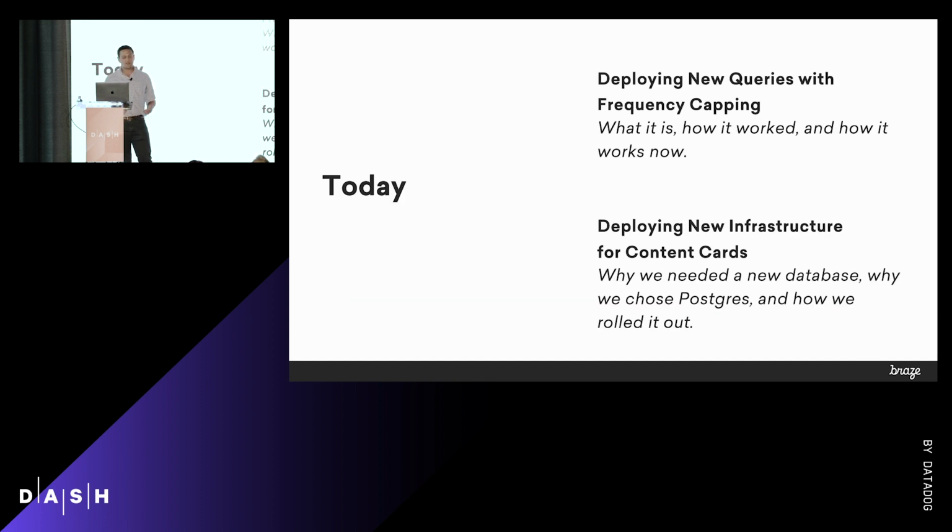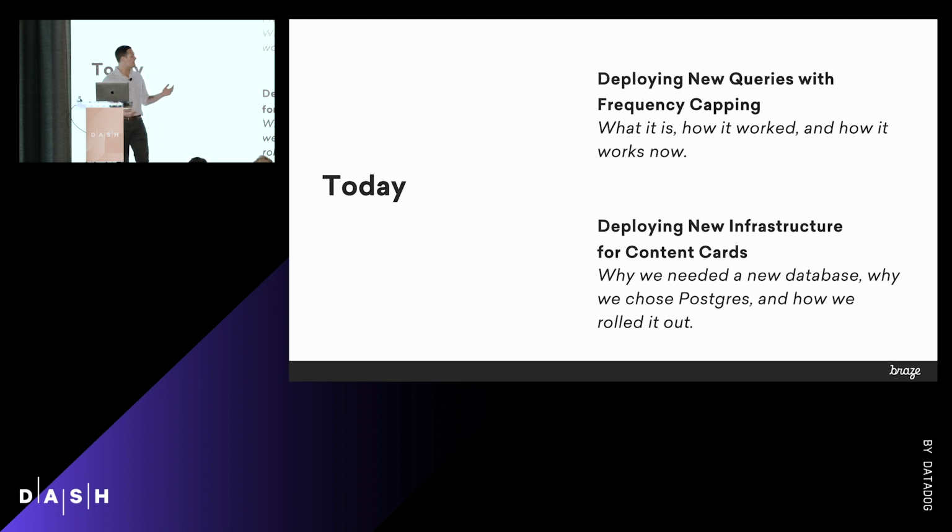So today we're going to talk about deploying at scale. And we're going to talk about two different things. First, we're going to talk about deploying new features or improvements to existing features. And we're going to talk about frequency capping, which is one of my favorite features that we do. We'll talk about what it is and how it worked and how it works now, as well as the deployment strategies that went out with releasing a recent performance improvement.